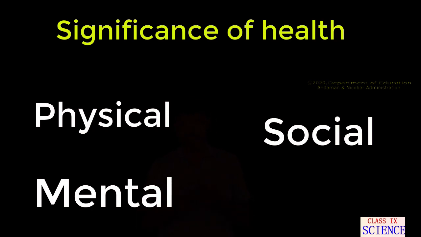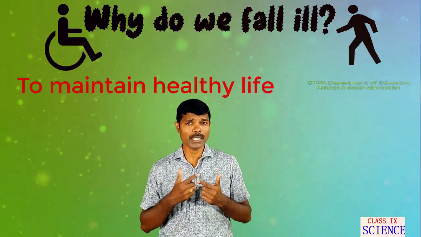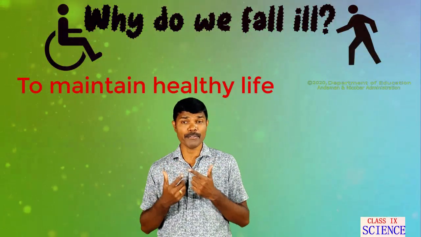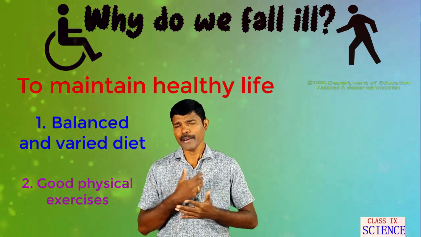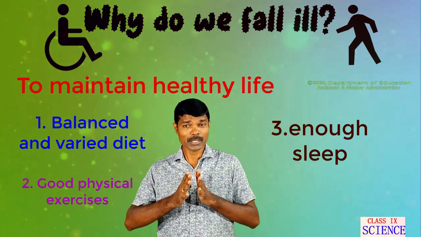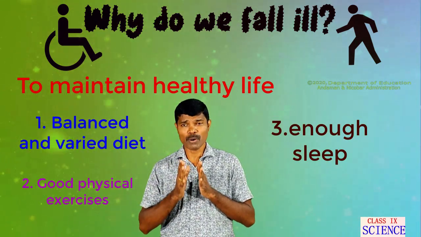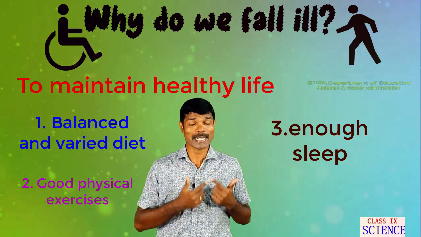Being healthy is far more than just being free from disease. Now here, disease may be caused by any organisms, pathogens or environmental conditions. For maintaining a healthy life, a person needs to have a balanced and varied diet, needs to exercise and get enough sleep. Here balanced diet means the person must have the basic nutrients required for proper functioning of the cells and organs.